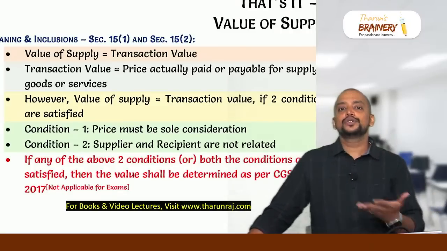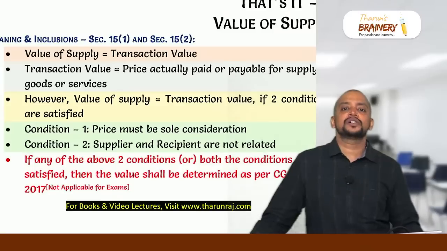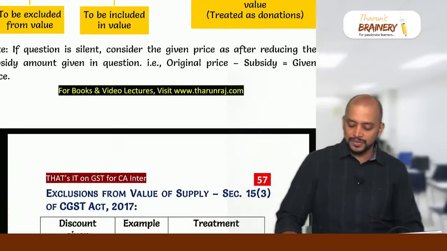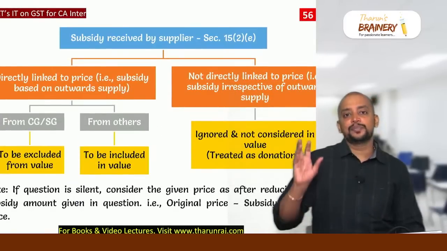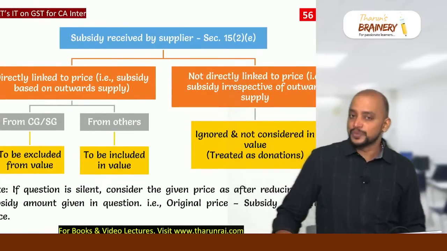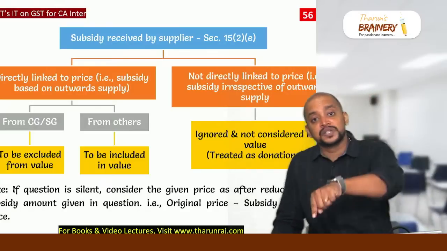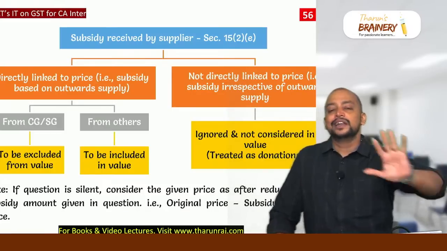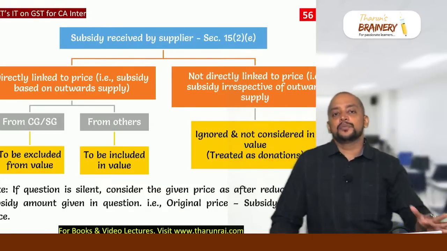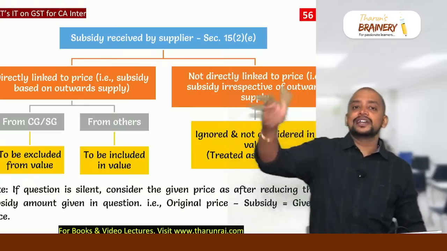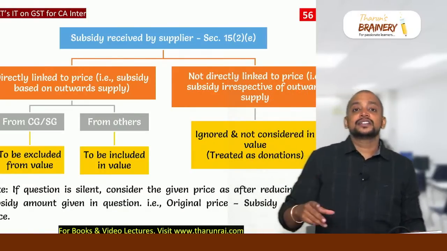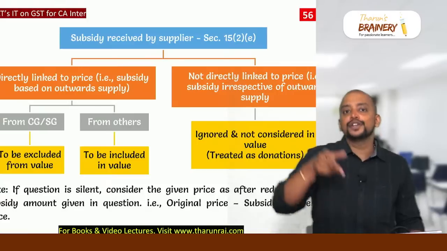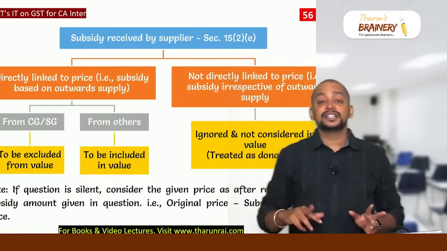But what we need to do in the question? In the question, there will be 2 types of assumptions or situations that may be possible. Sometimes they will give the price after considering the subsidy, which means in the given price, the given subsidy is already reduced. Now subsidy from central government or state government is to be excluded. In the given price, it is already excluded, so ignore. And subsidy from others is to be included. In the given price, it is excluded, so we need to add. This is when the price is after considering subsidy.